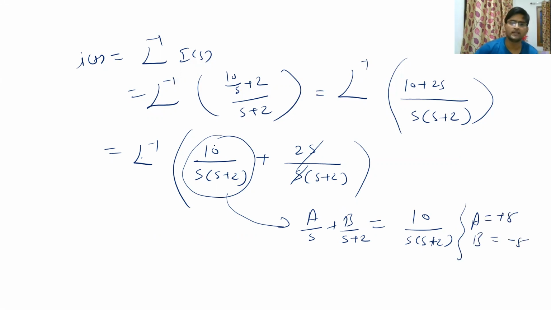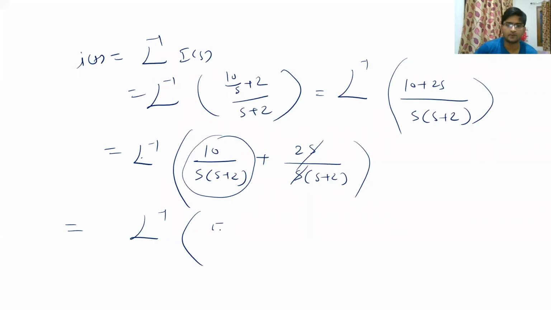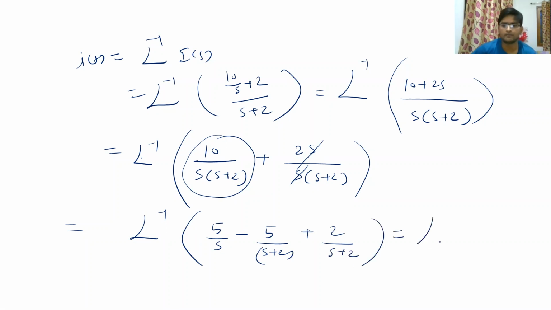So this whole thing can be converted into 5 upon s plus minus 5 upon s plus 2. So you will finally get Laplace inverse of 5 by s minus 5 upon s plus 2 plus 2 upon s plus 2. So this will become Laplace inverse of 5 upon s minus 3 upon s plus 2.